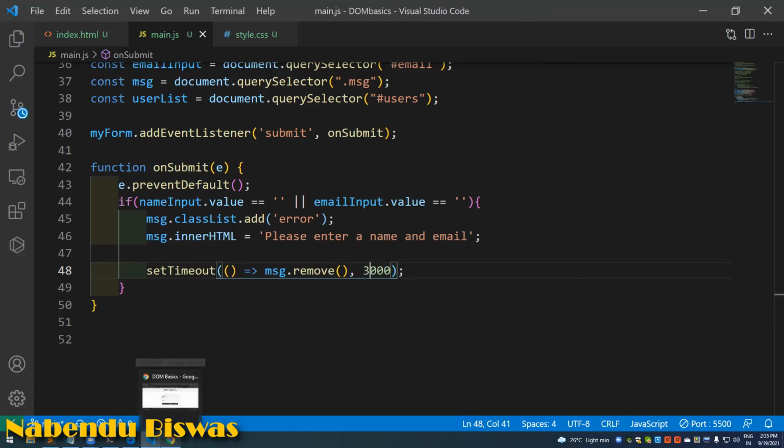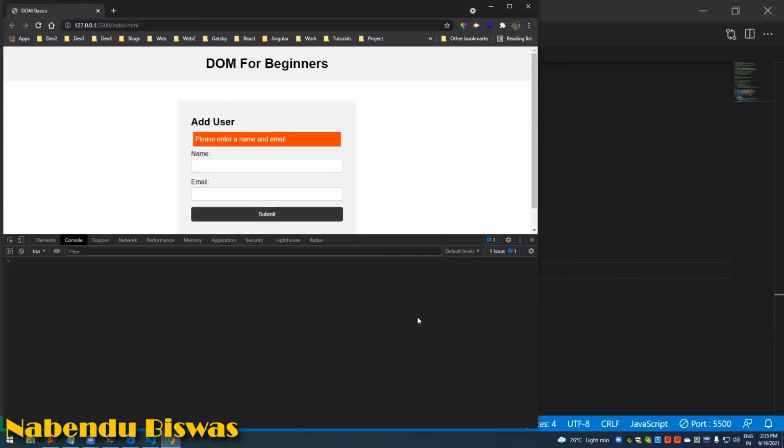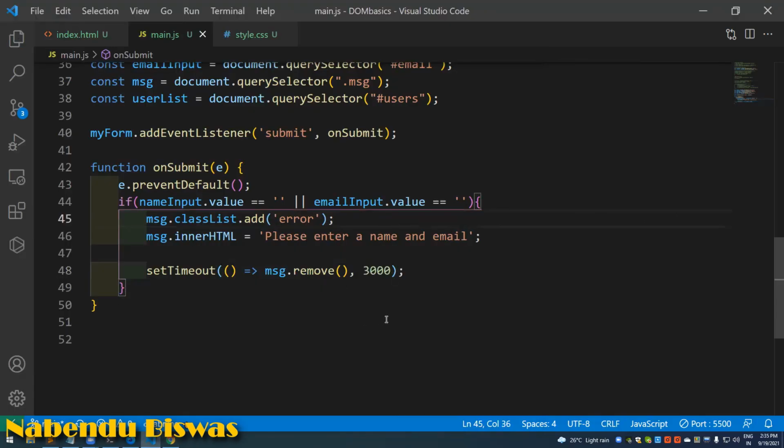Let me save it, and now I click on it. 3 seconds is also a long time. 1, 2, 3, yeah, it is done. In 3 seconds it will go. So like this, it is gone.